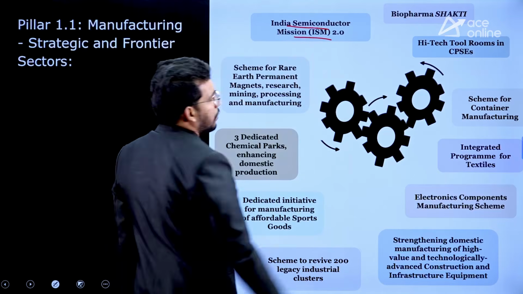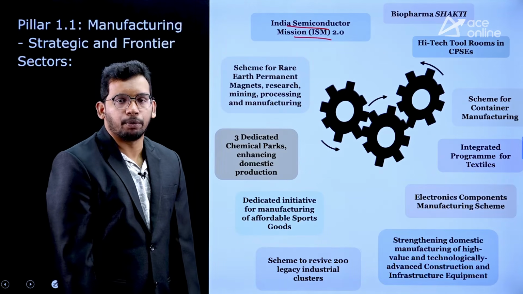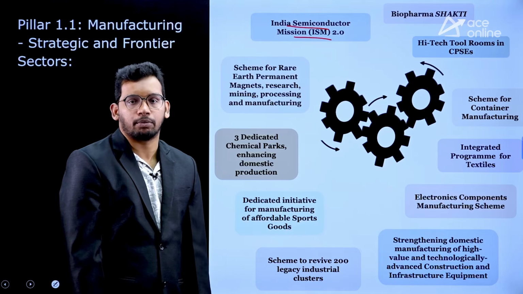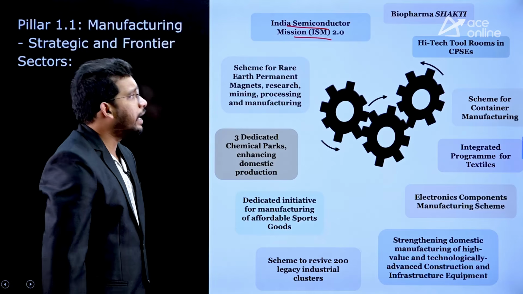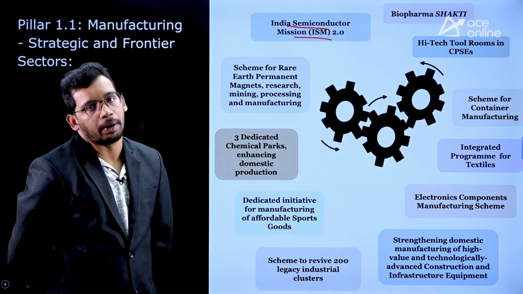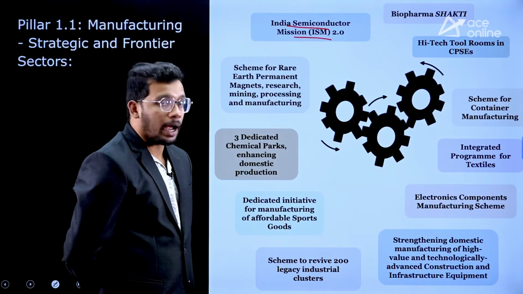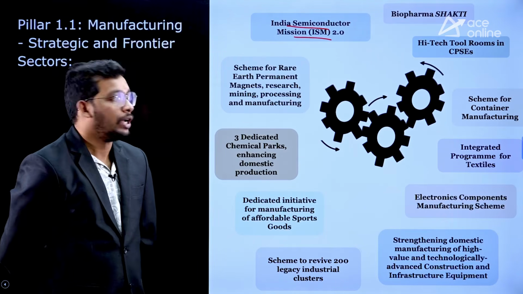Indian Semiconductor Mission 2.0. Semiconductors are important inputs in digital technologies like laptops, tabs, mobiles and various other aspects. And India is dependent on many other countries like China, South Korea, Japan, right? And this was hampered during COVID when China stopped exports of semiconductors.